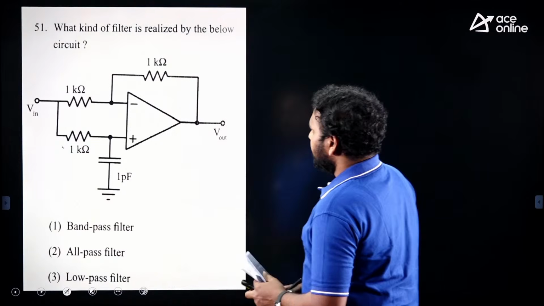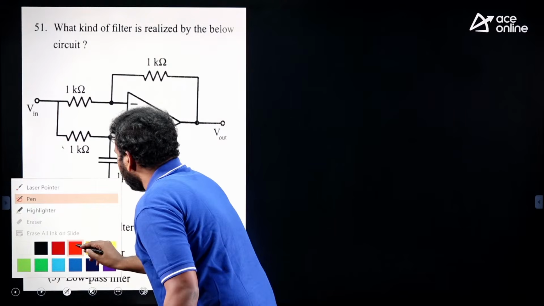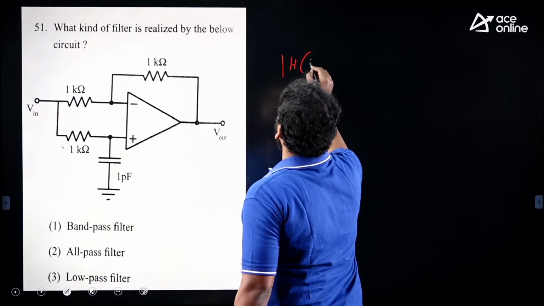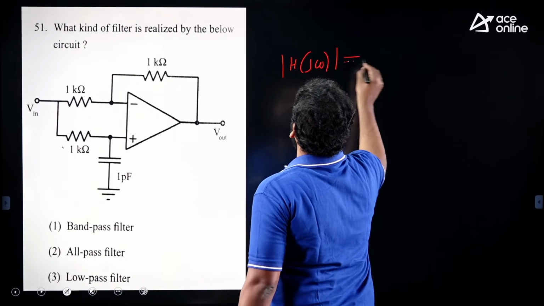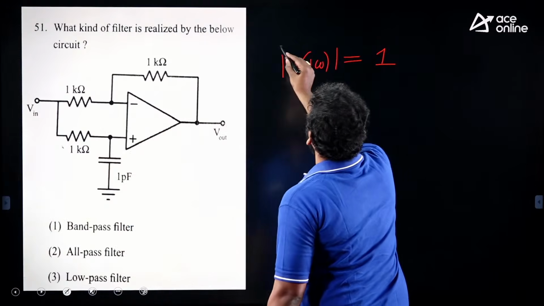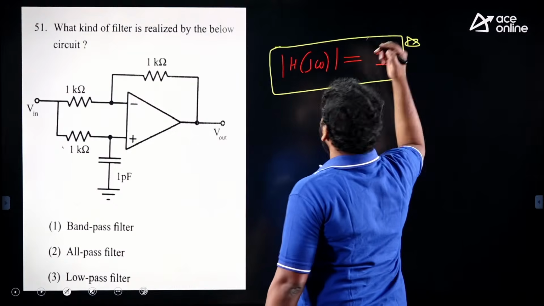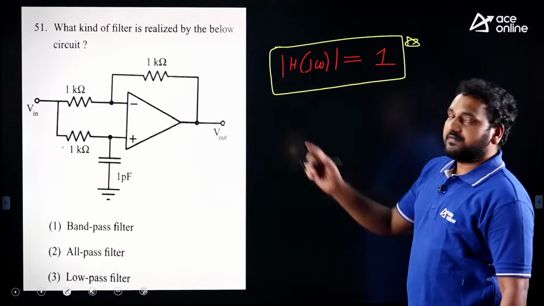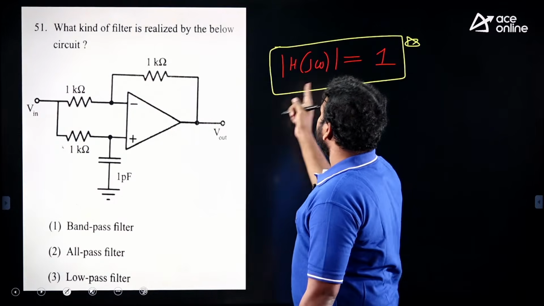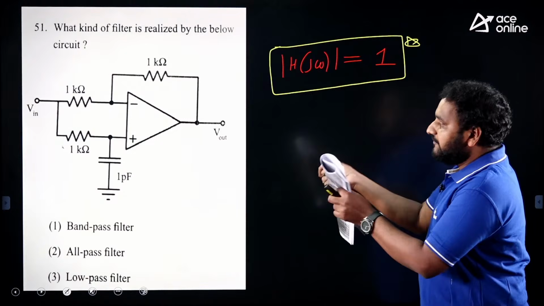Yes, this one. This is a unique circuit, you know. If you find the magnitude, you will get it as 1. After finding the magnitude plot and Bode plot, by using the Bode plot concept, you will get magnitude equal to 1. Of course, here we need not talk about the phase.